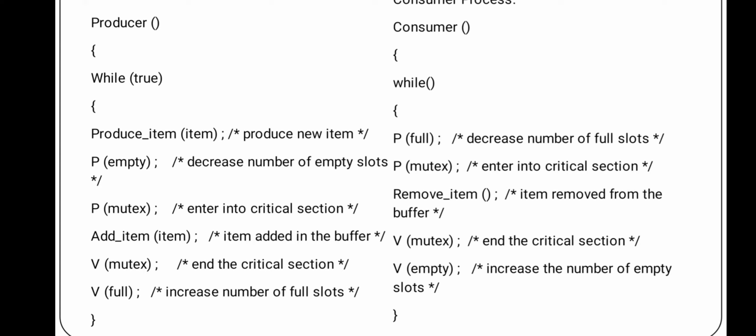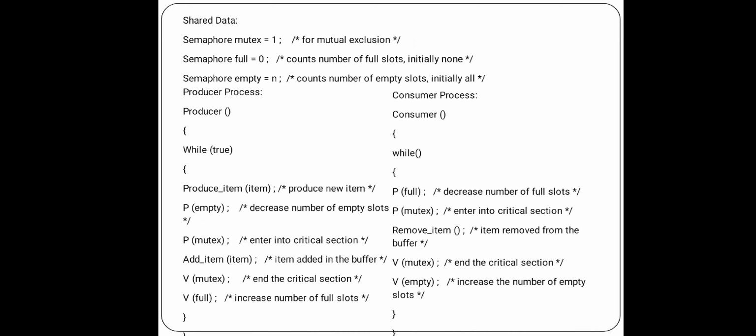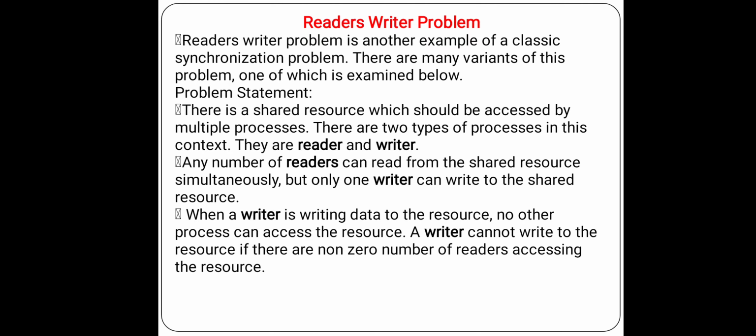Then enter the critical section, remove an item from the buffer, and end the critical section. This is the solution for the bounded buffer problem, or producer-consumer problem. Next, the readers-writers problem.